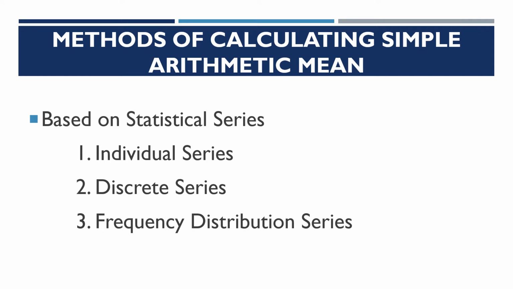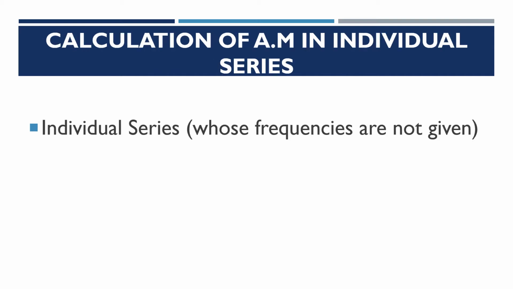When we talk about frequency distribution series, it gives a class. If you say like 0 to 10, how many times 0 to 10 occurs. This is given as a group. So that is frequency distribution series. We will be dealing today only with individual series.